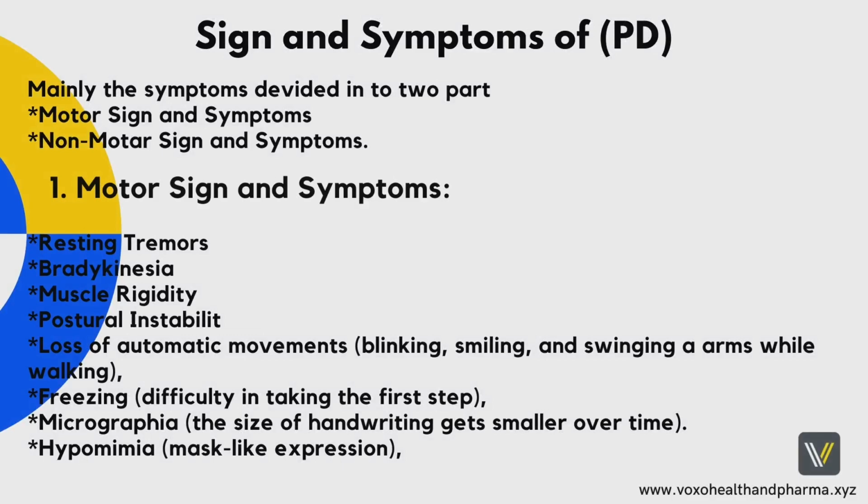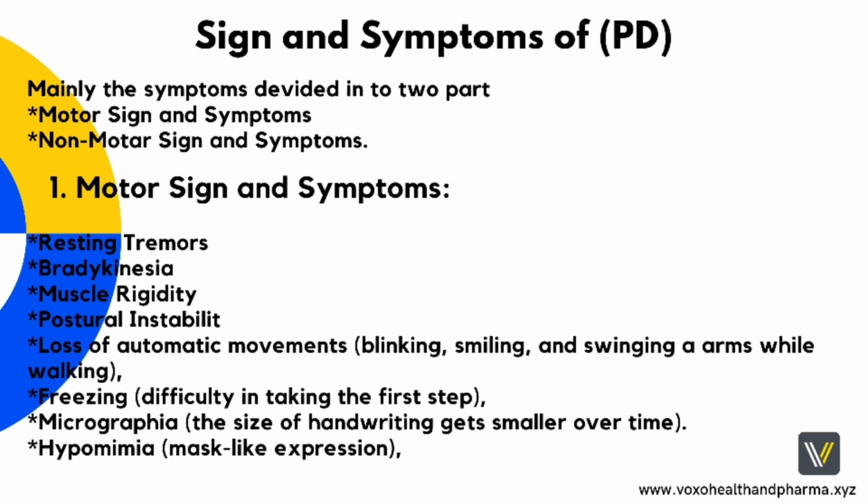Next, signs and symptoms of Parkinson's disease. Mainly the symptoms are divided into two parts: 1. Motor signs and symptoms. 2. Non-motor signs and symptoms. 1. Motor signs and symptoms: resting tremors, bradykinesia, muscle rigidity, postural instability, loss of automatic movements like blinking, smiling, and swinging the arms while walking. Freezing, difficulty in taking the first step.